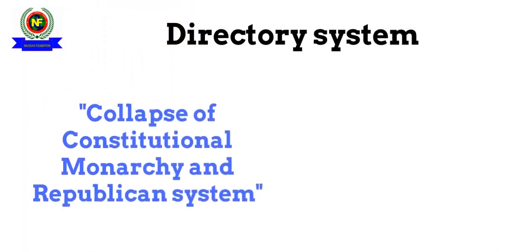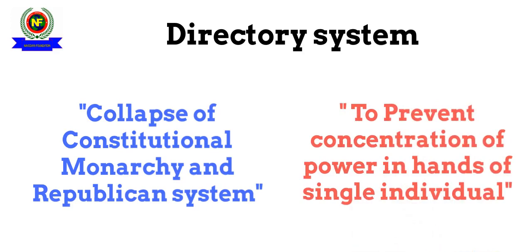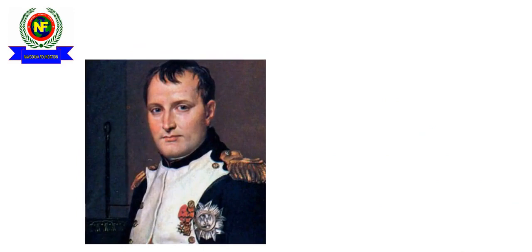With this, the constitutional monarchy and the republican system both collapsed, and a new system came into place, called the Directory system, which ruled France for a short period of time. It was basically created to prevent concentration of power in the hands of a single individual, like it had happened in the case of Robespierre.